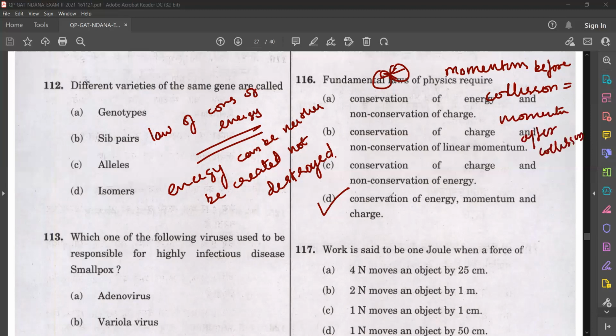Then third one, conservation of charge. Charge is always conserved. Okay, so fundamental laws of physics require conservation of energy, momentum and charge.